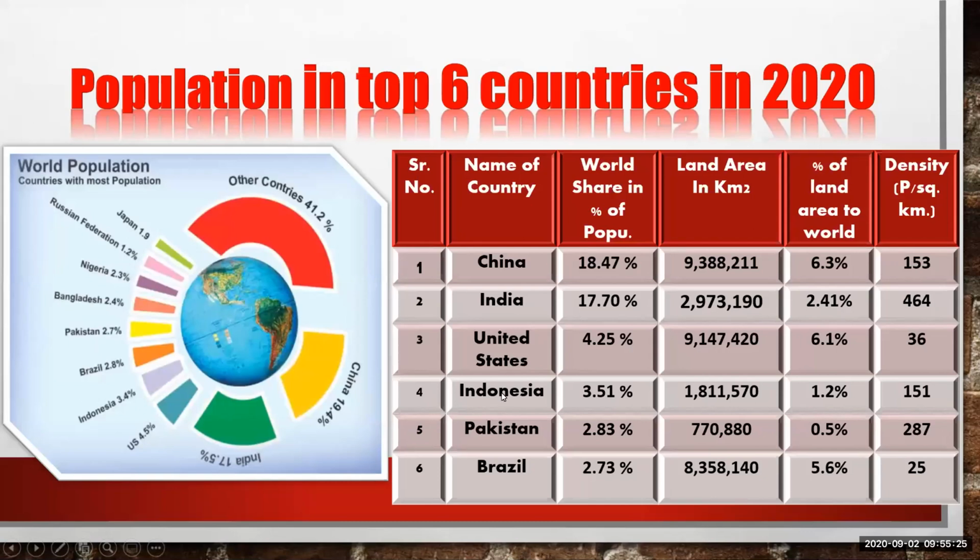And the third is the United States, fourth is Indonesia, then Pakistan, and we'll see Brazil, because Brazil is compared with India in your geographical studies. That's why we will consider both the countries, that means India and Brazil. This is the recent data from 2020, and in your geography book the census data of 2011 is given.